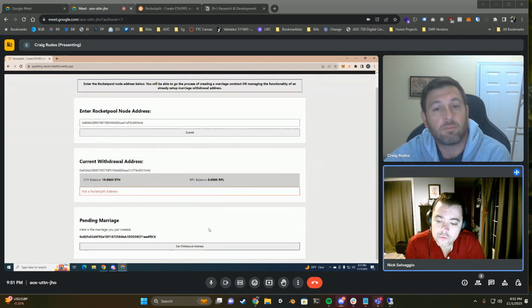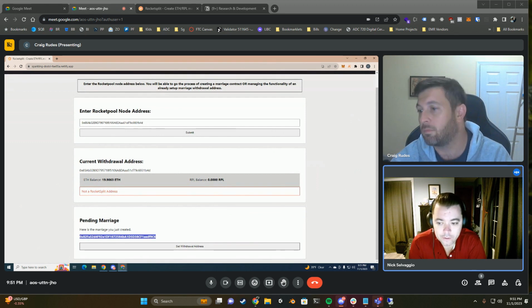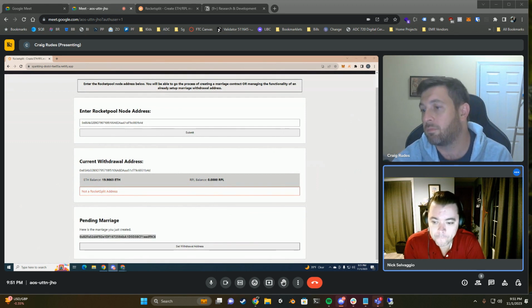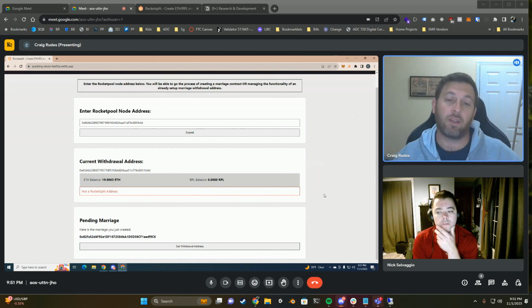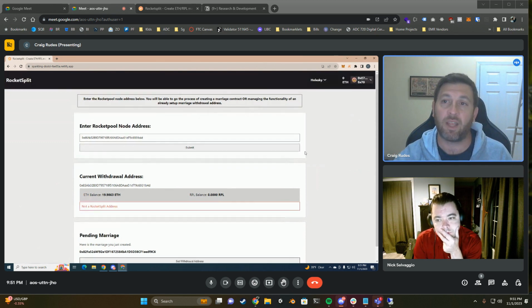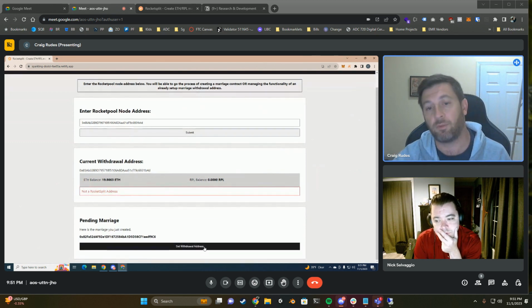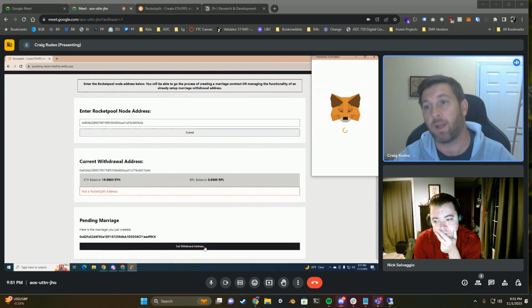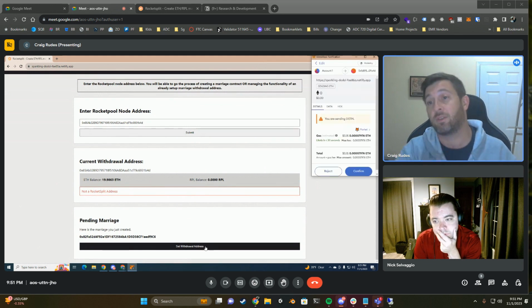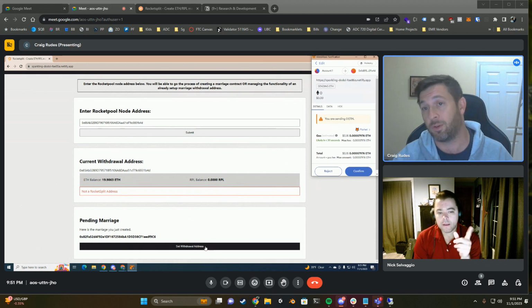Which we do. So, can you just grab that address right there and throw it into Discord? So I'm probably going to have to set that at the node level. Okay. So me, as the RPL address that was entered, I can now confirm the set withdrawal address, and that's my transaction. But it won't actually change the withdrawal address until you do your confirmation.